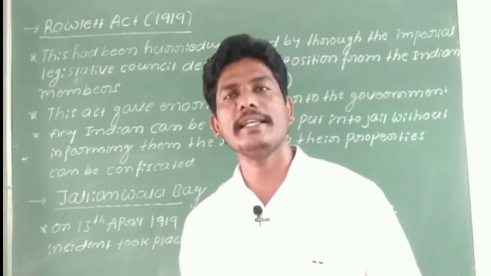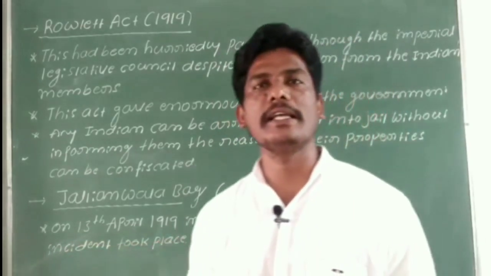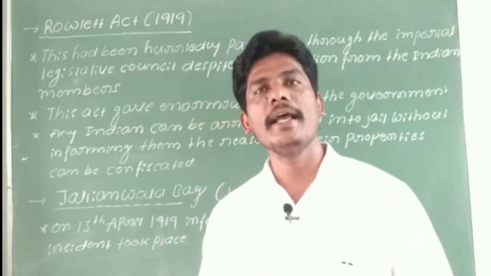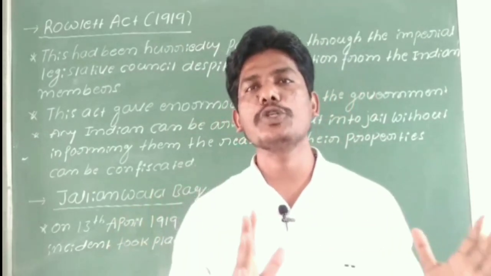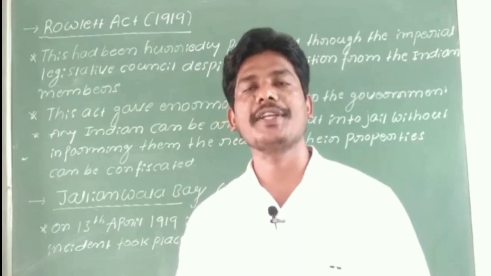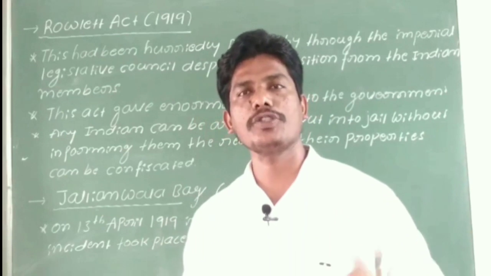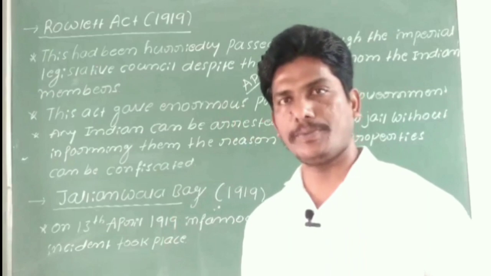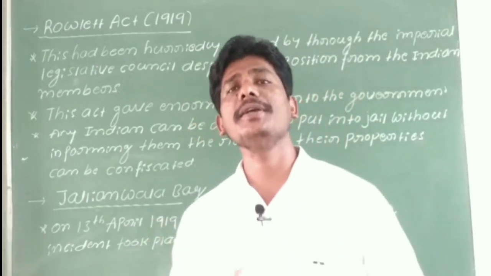On 13th April 1919, the famous Jallianwala Bagh incident took place in Amritsar. In that place, many people were gathered to protest against the British government and against the martial law, because at that time the Britishers had arrested two leaders from India, and people were protesting against the British.